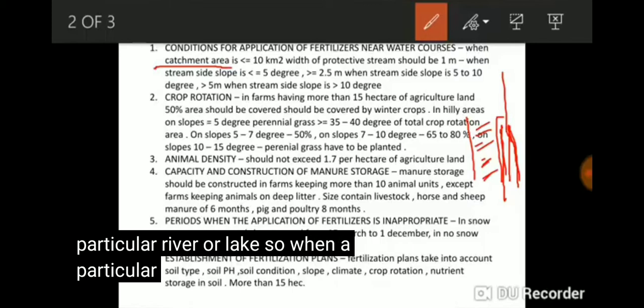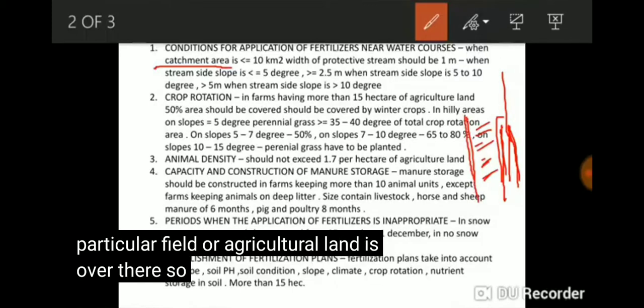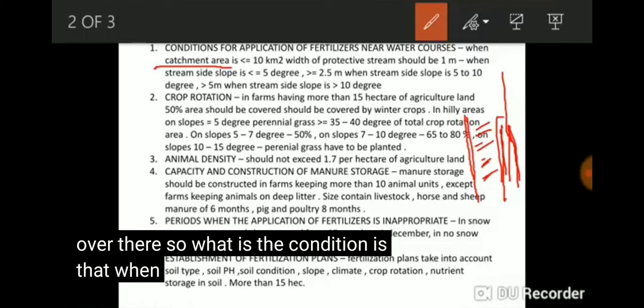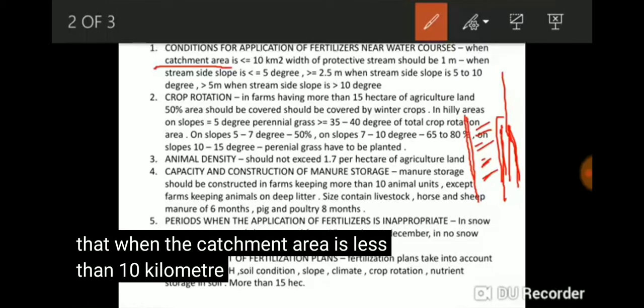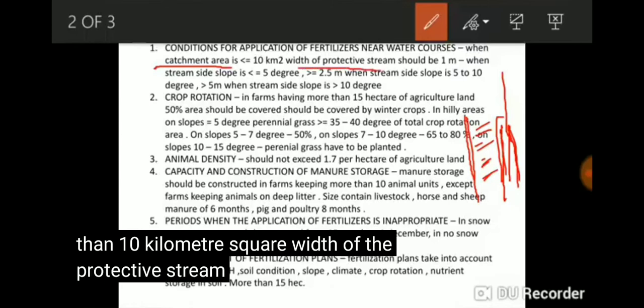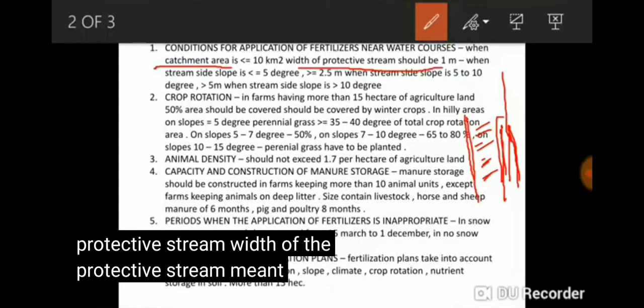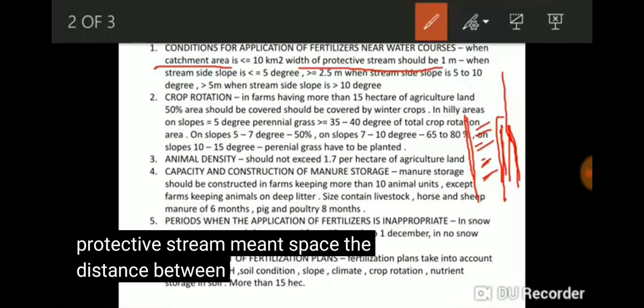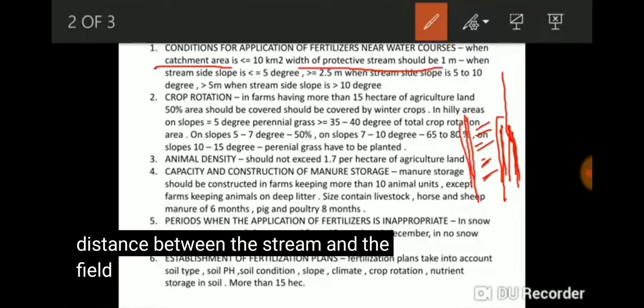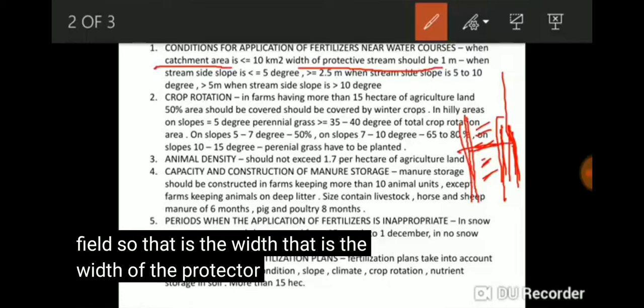So when a particular field or agricultural land is there, the condition is that when the catchment area is less than 10 kilometers square, the width of the protective stream, meaning the space, the distance between the stream and the field.